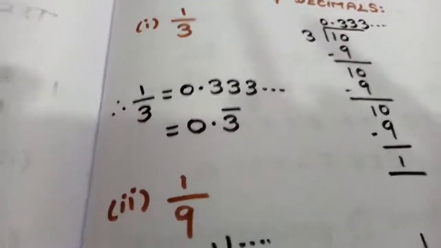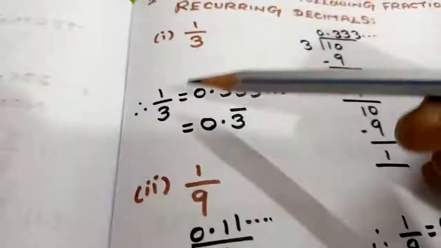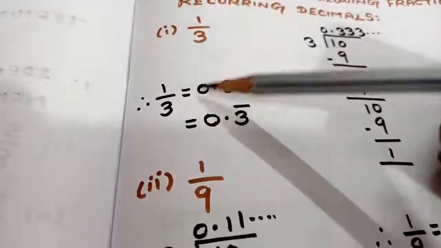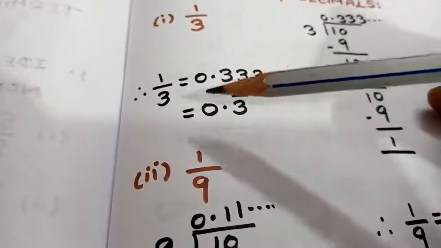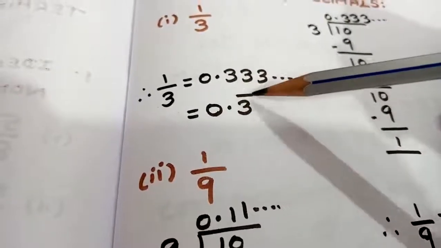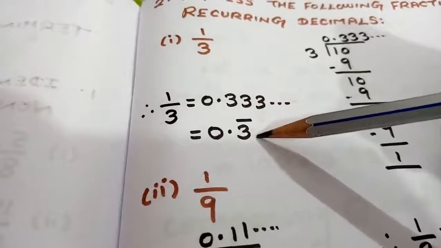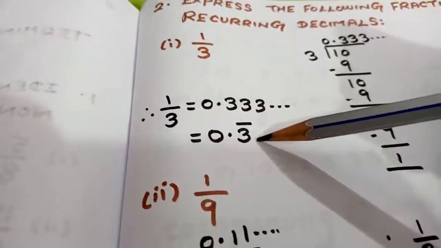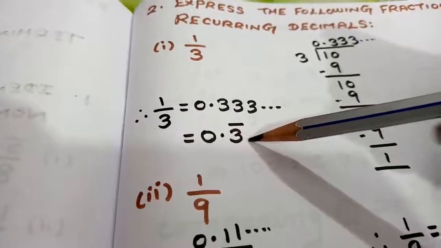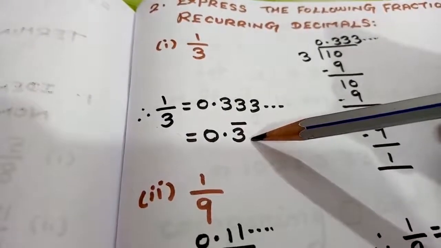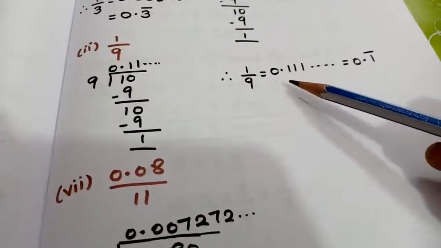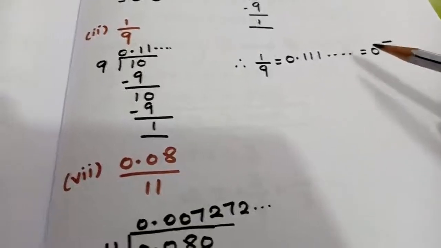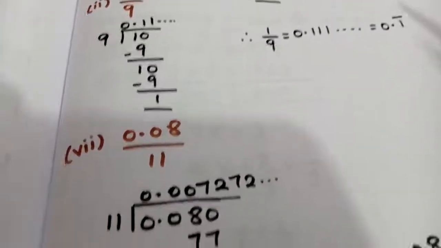And this is the way I am writing the value in this place, students. That is 1 by 3 is equal to 0.333, etc., which is nothing but 0.3 bar. This type of value is known as non-terminating decimal and also is known as recurring decimal. Repeating values are known as recurring decimal. Same way you are going to try the next sum, and I will be getting 1 will be repeated in this place, that is 0.1 bar.